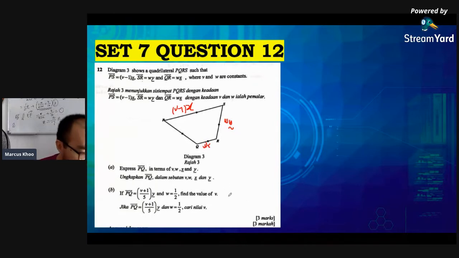Okay, and then you will find the answer is V equals 3 over 2. Okay, I'm not really going to answer this question. I just want to show you that the reason why I chose this question is because it is very easy for us to assume that PS and QR are parallel, which they are not.